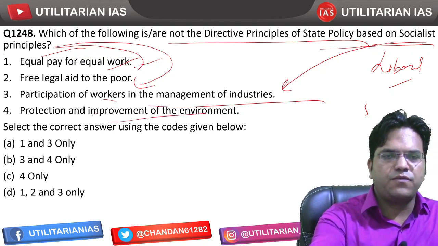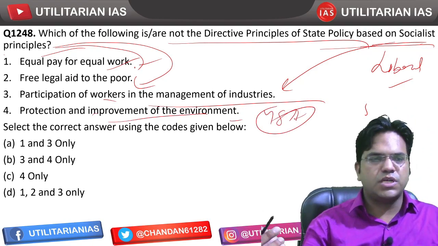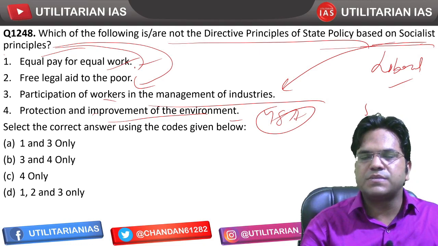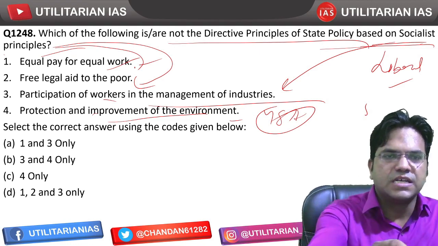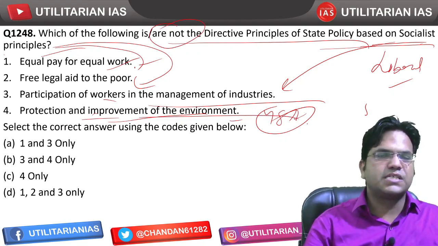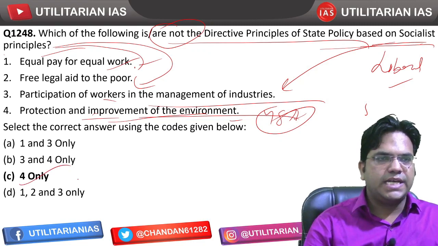Protection and improvement of environment, 48A, right? That was added by the 42nd Constitutional Amendment. So this is a liberal DPSP and not socialist. It has asked which of the following are not, so this is not a socialist principle of the DPSP. So 4 only is going to be the right answer.